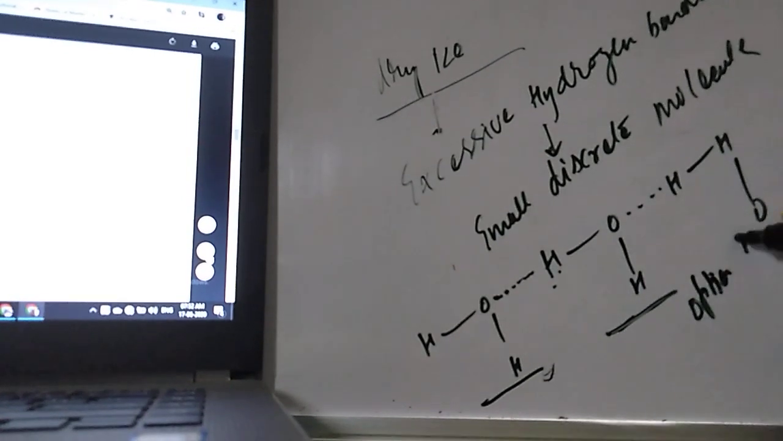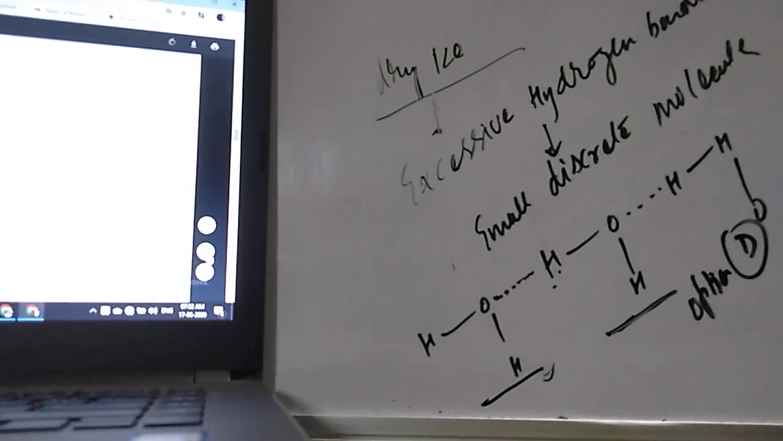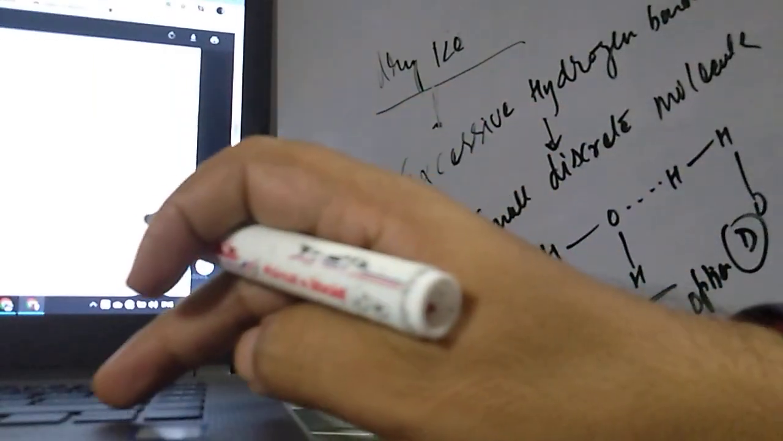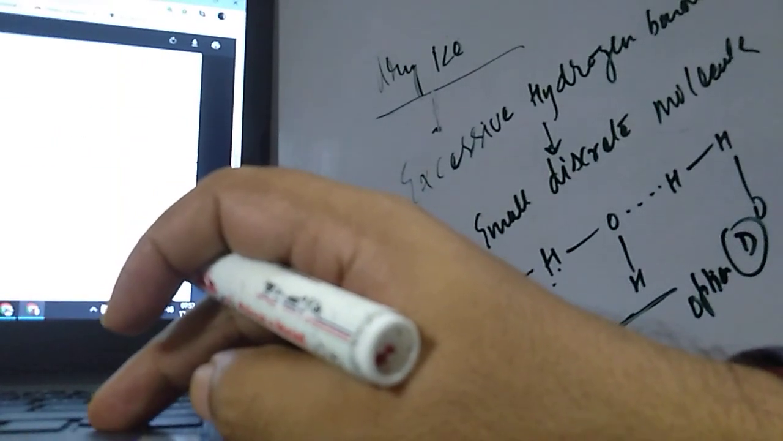Our option will be option number D. That is, dry ice is having a small discrete molecular structure. Now let us move to question number 7, student. Let us read it out.